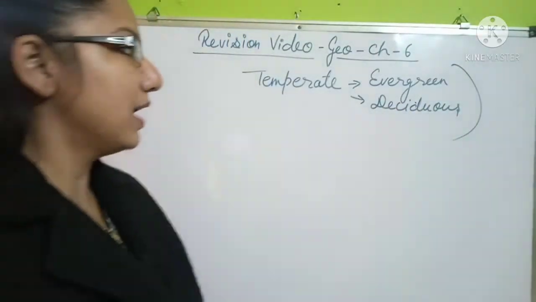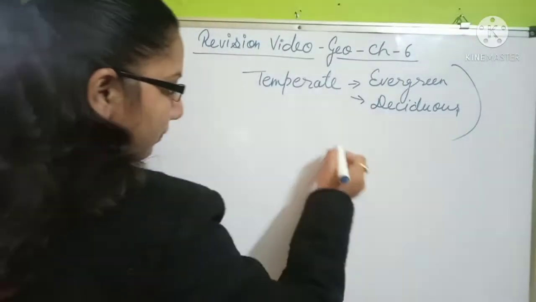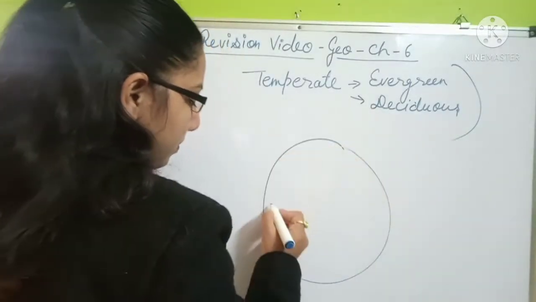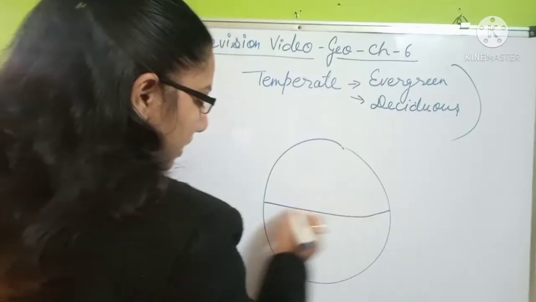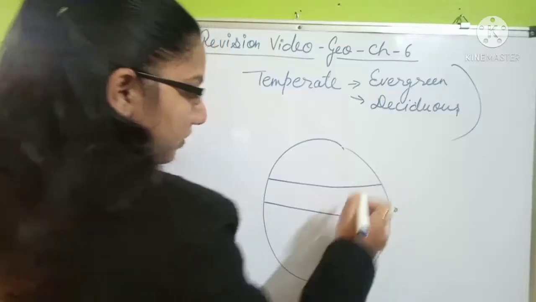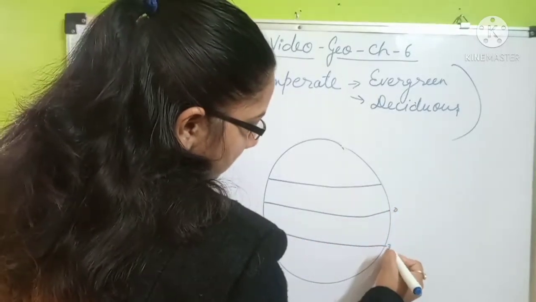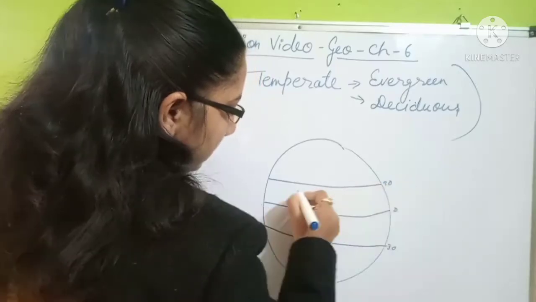And the areas of the temperate zones, the areas if we talk about on the globe, as I told you, the area 0 degree to around 23 or 25, or hardly we can take the 30 degree. Till 30 degree we can take it's a tropic zone.